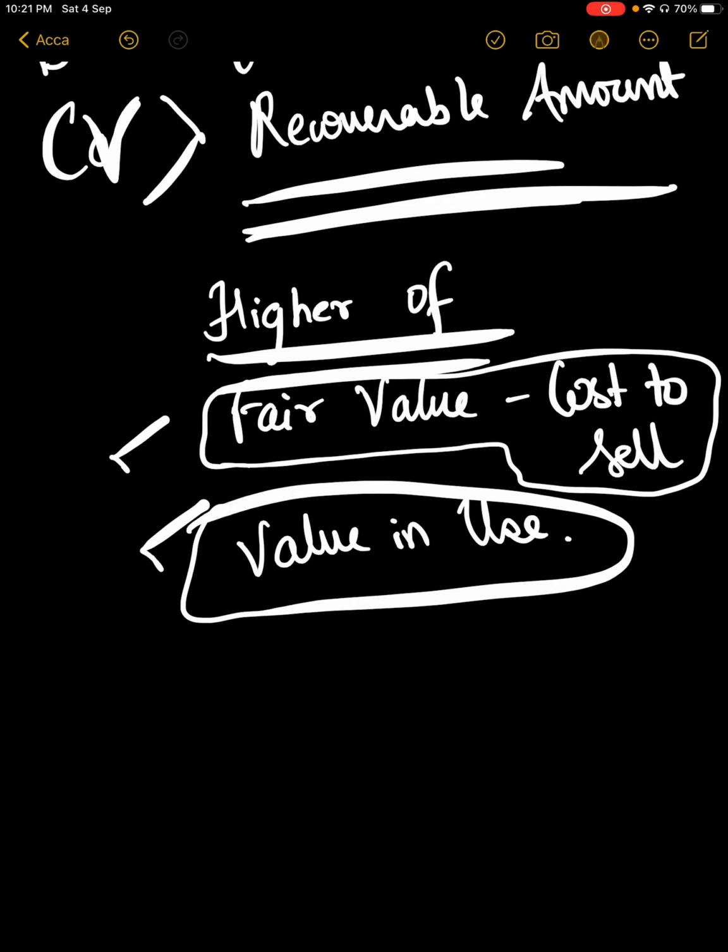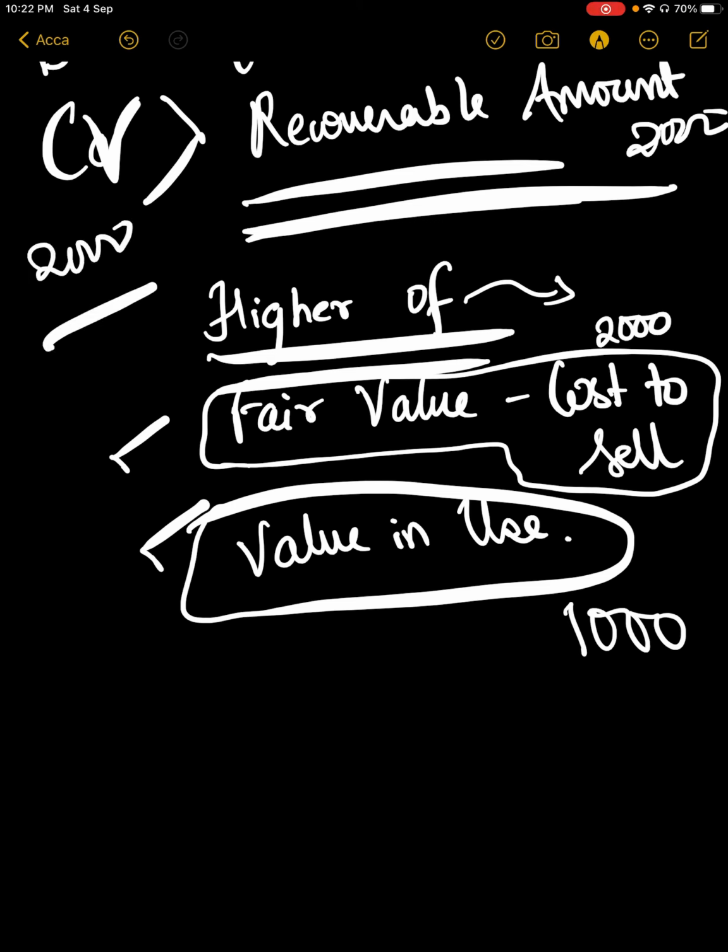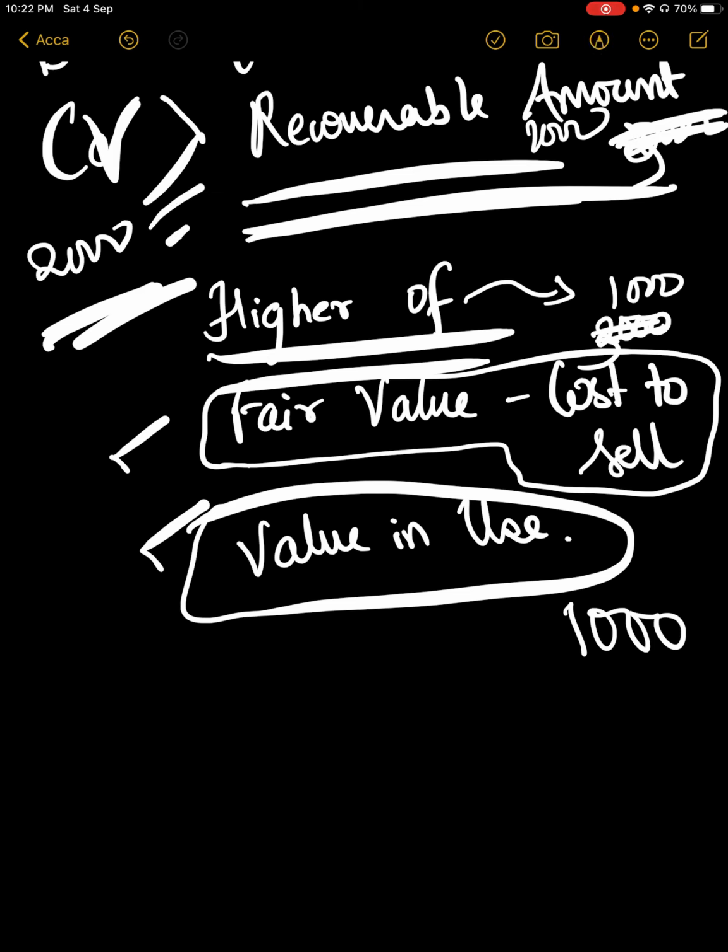So higher of means, if value in use is 1000 and fair value minus cost to sell is 2000, recoverable amount is 2000, and carrying value is also 2000. So there is no impairment. If recoverable amount would have been 3000 and carrying value is 2000, it's okay. But if recoverable amount would have been 1000, the carrying value is greater than recoverable amount, so there is impairment.